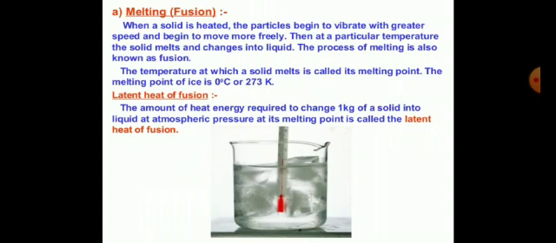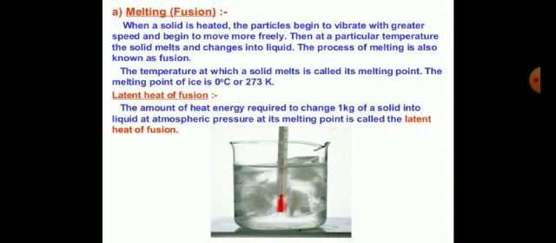When the solid is heated, the particles begin to vibrate. Vibrate means they have kinetic energy provided from the outside. So they become faster and move more freely.